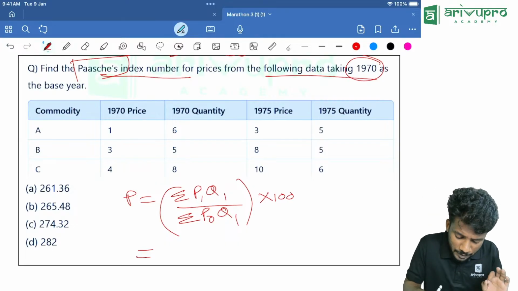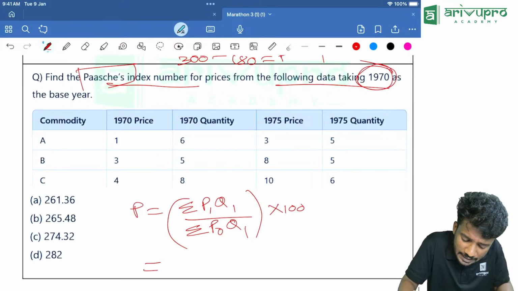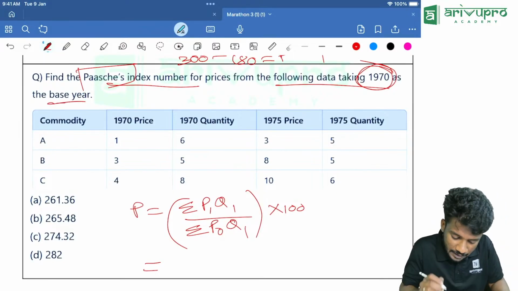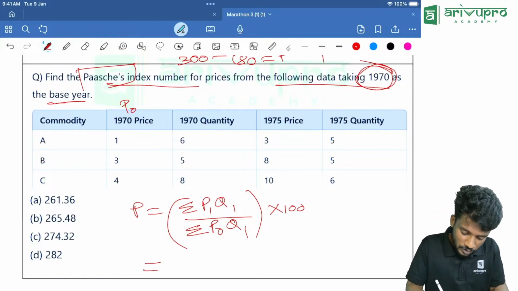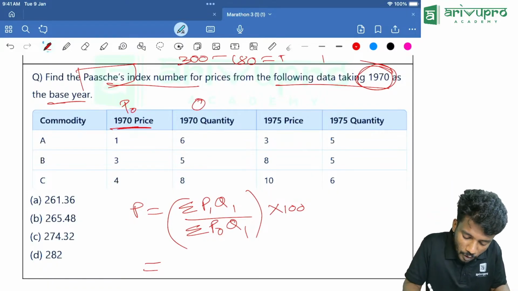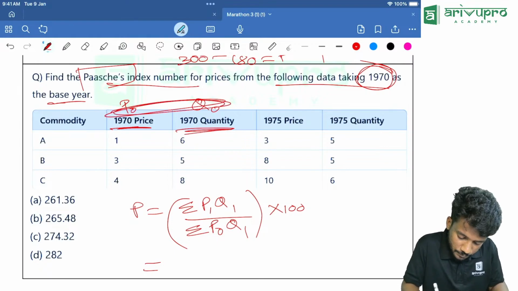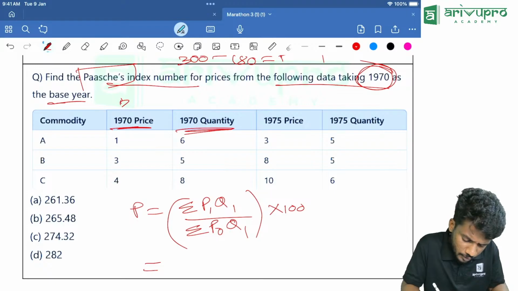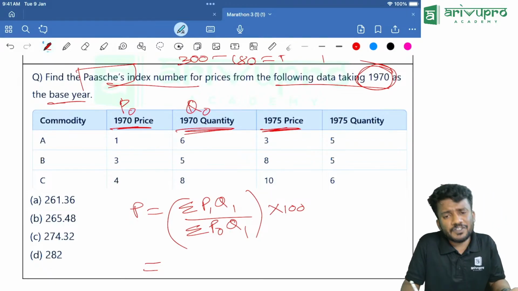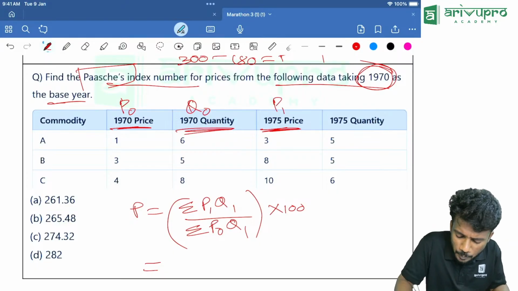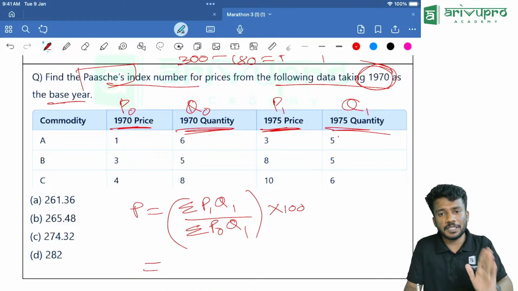How to find sigma P1 Q1? So you tell me what is the base year. It is given that 1970 is the base year, which means the base year price is P0, that is this one, and the base year quantity Q0 is this one. Then 1975 we will take as the current year, that is P1, and this is the quantity, that is Q1. Keep that in mind and get me the answer.